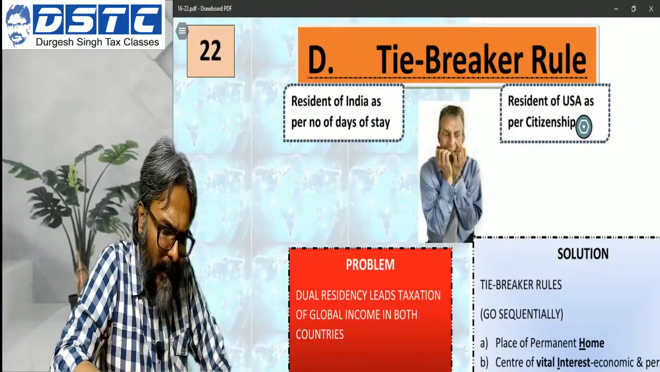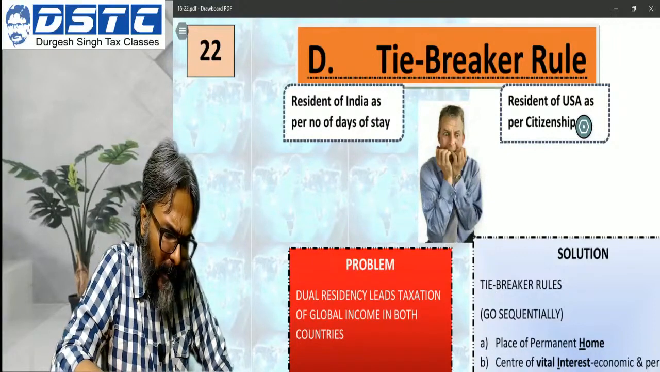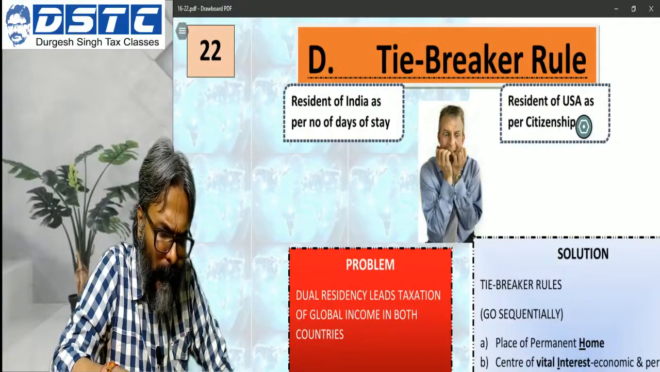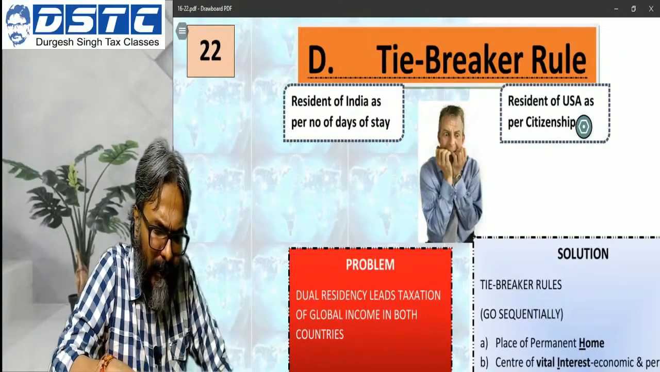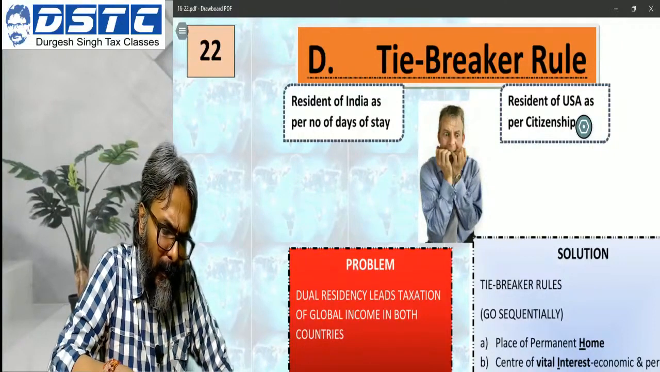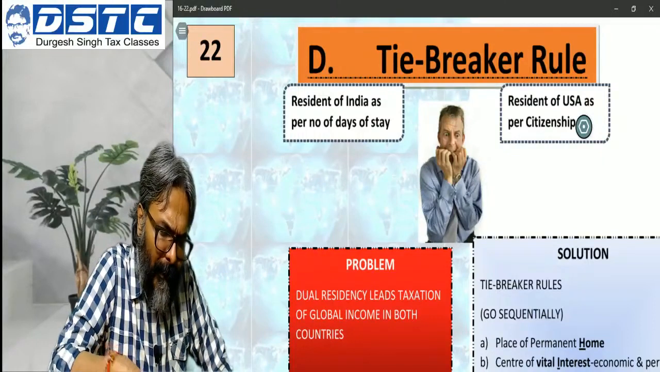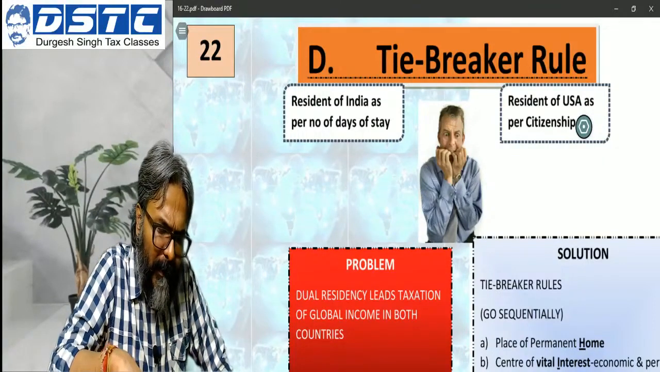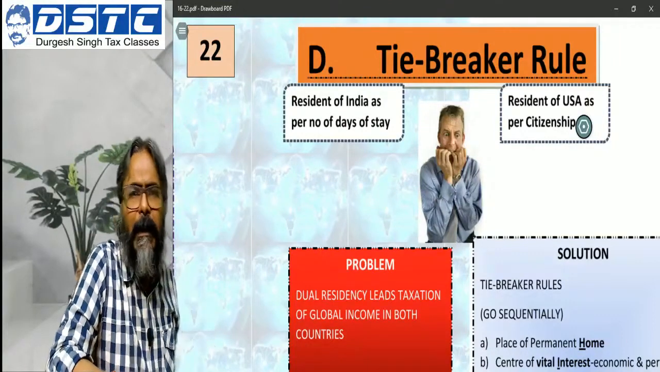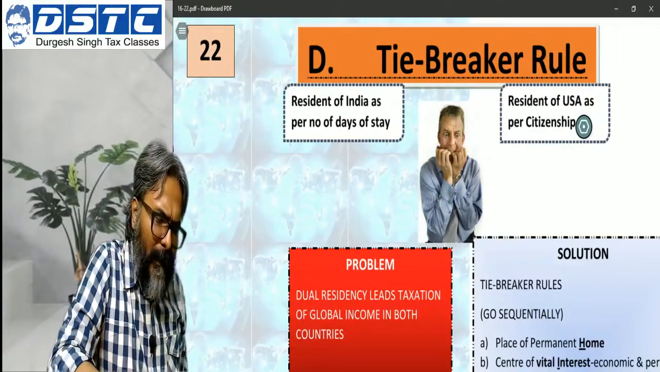Now Dhruv has asked what is the difference between PE and business connection. Per se, Dhruv, looking at it in this context, PE is a definition given in the treaty, and business connection, students, is particularly a definition under the Act.